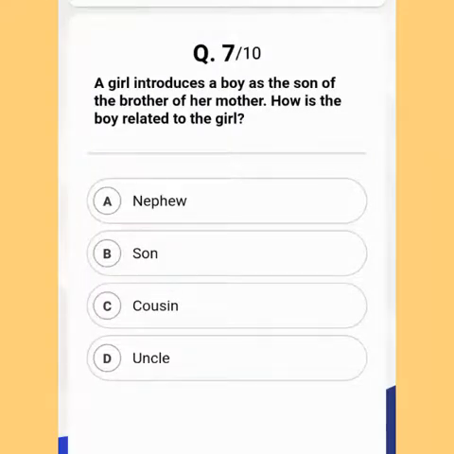The seventh question says, a girl introduces a boy as the son of the brother of her mother. How is the boy related to the girl? So the correct answer of this question is option C, cousin. I hope you all have paused the video and tried to solve this. So moving to the explanation section again.